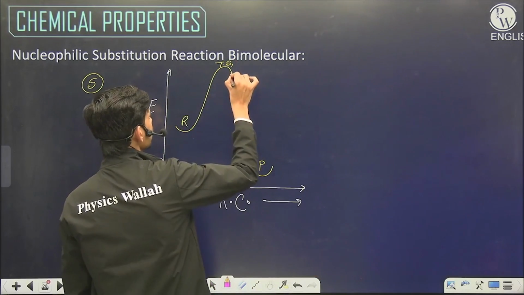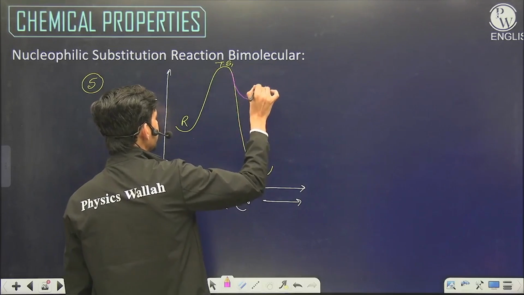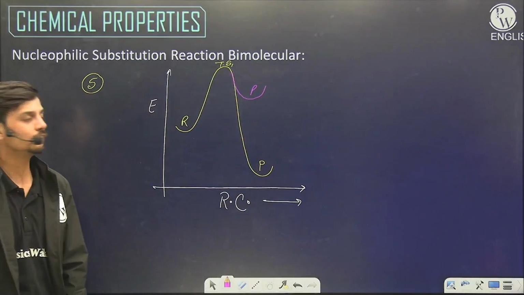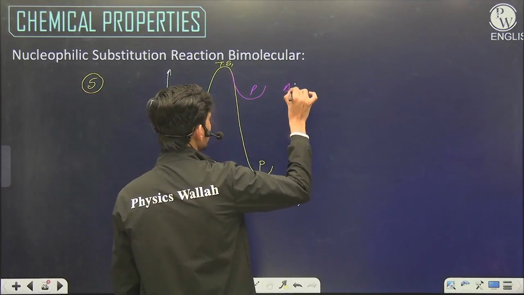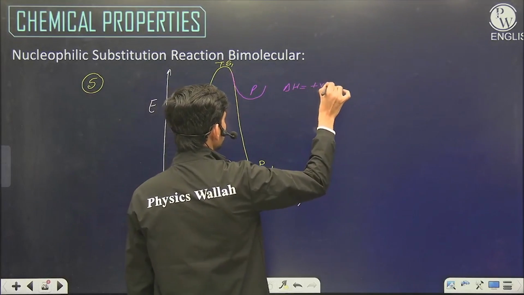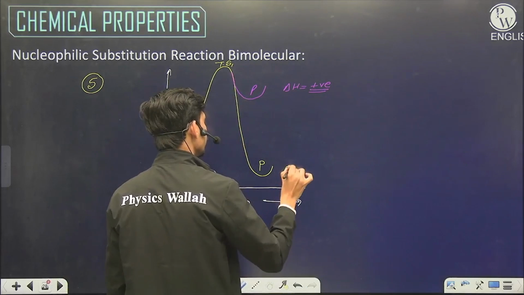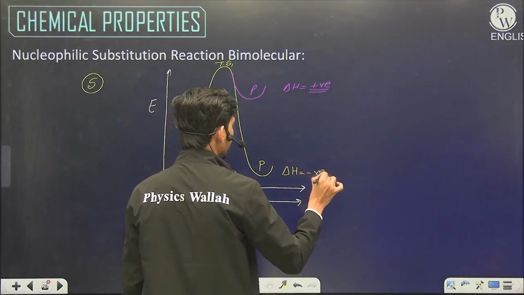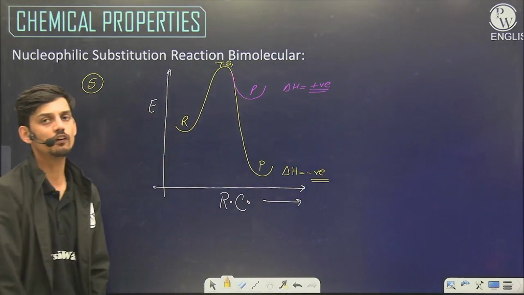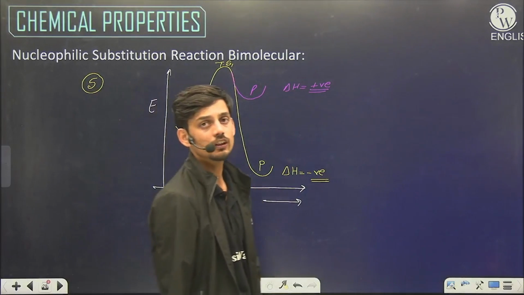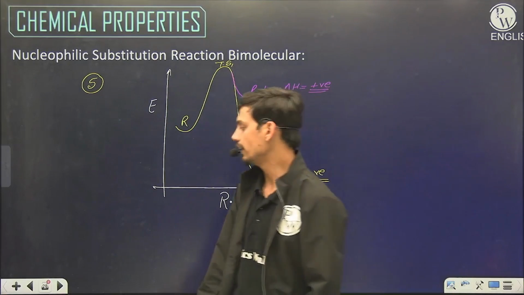And this will be above the reactant level if the reaction is endothermic. If this is endothermic, then it will be above the reactant energy. If it is exothermic, then it will be below the reactant energy level. The heat will be evolved, but there will only be formation of one transition state.